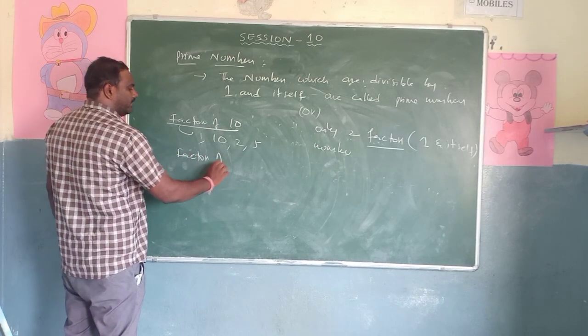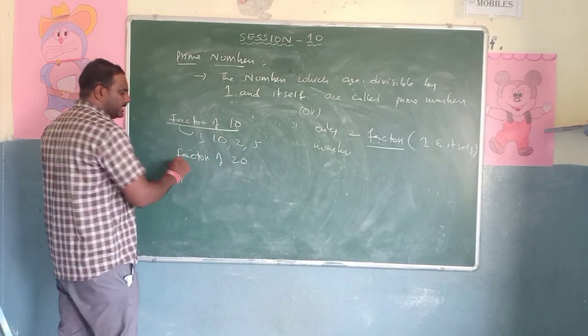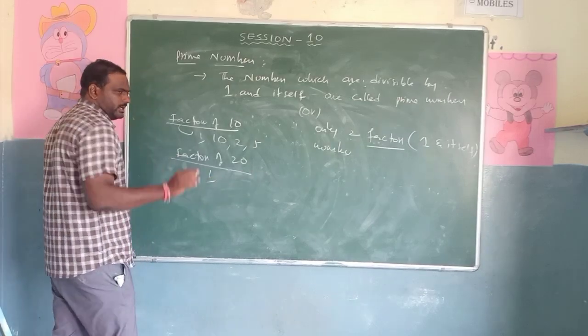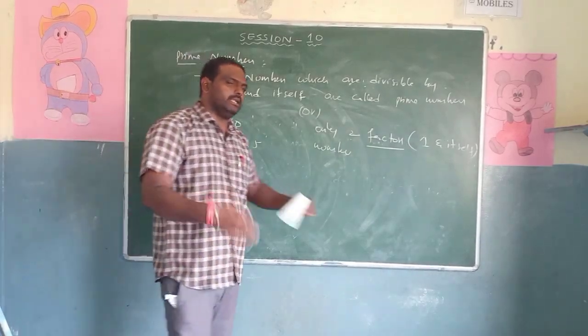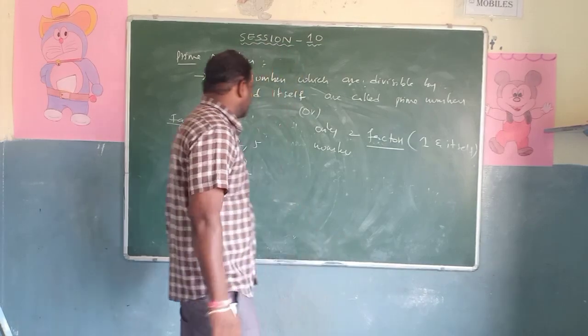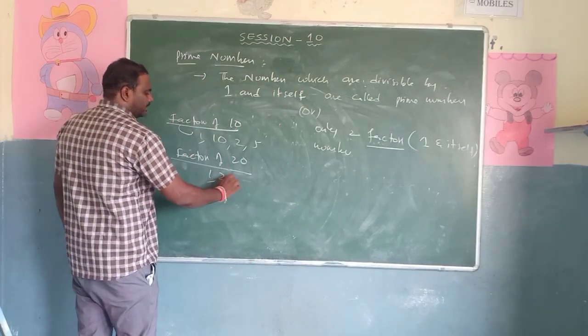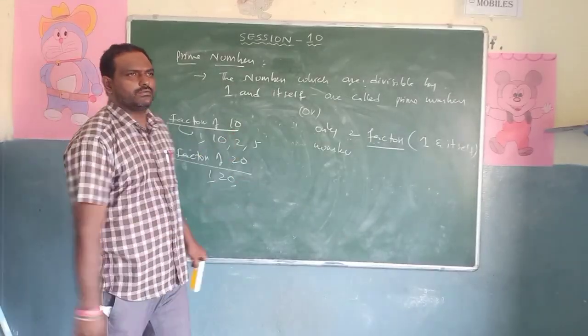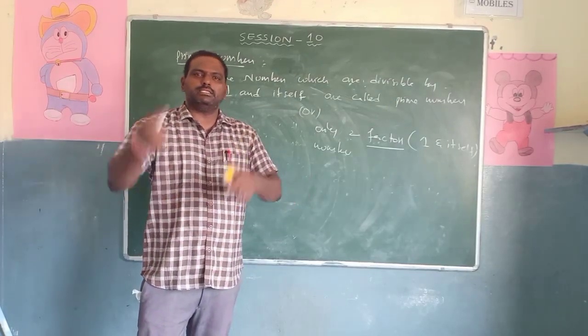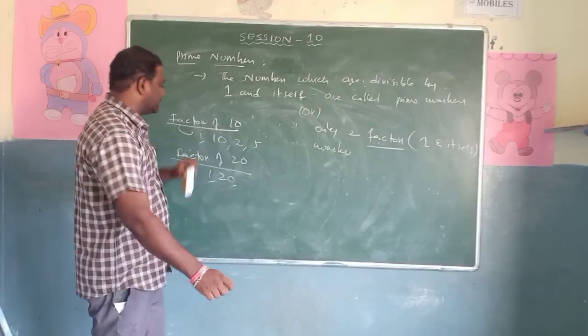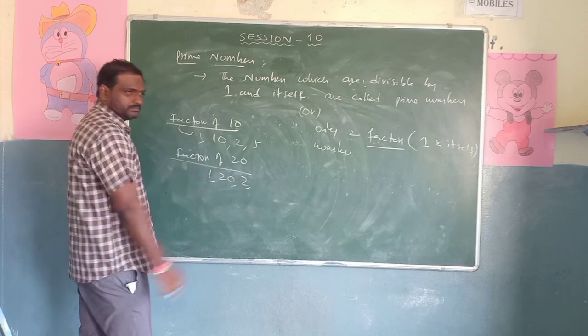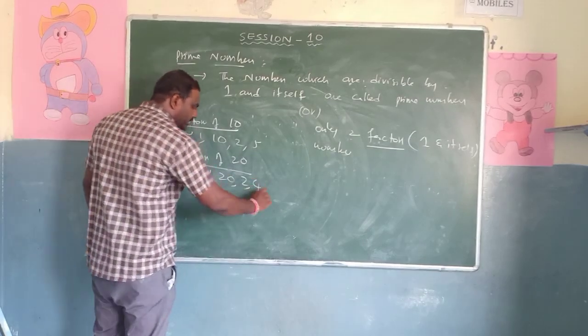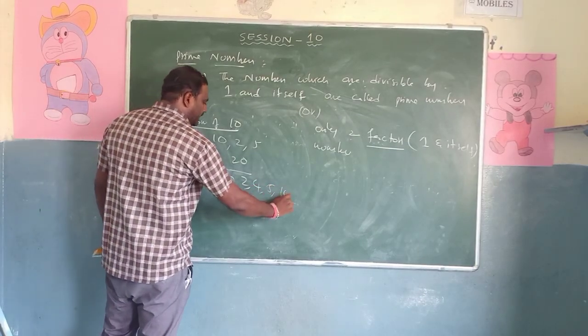Factors of 20. In which tables does 20 come? First, 1 is a factor, because 1 goes into every number. So 1 is a factor. Next, 20 is a factor. Every number is a factor of itself. Whatever the number, it is a factor of itself. Next, yes, the 2 table will come. Next, the 4 table. Next, the 5 table and the 10 table.